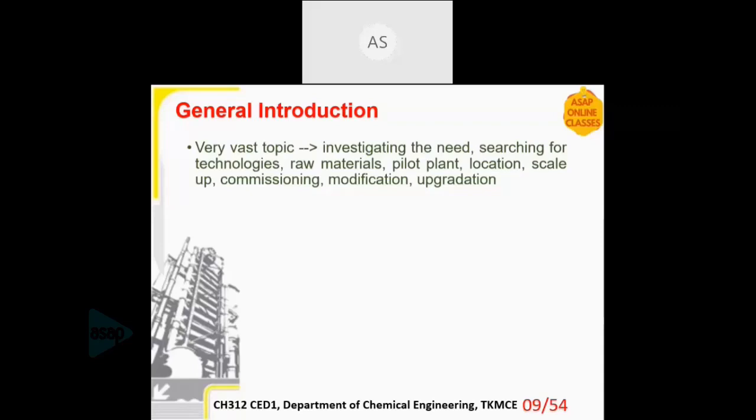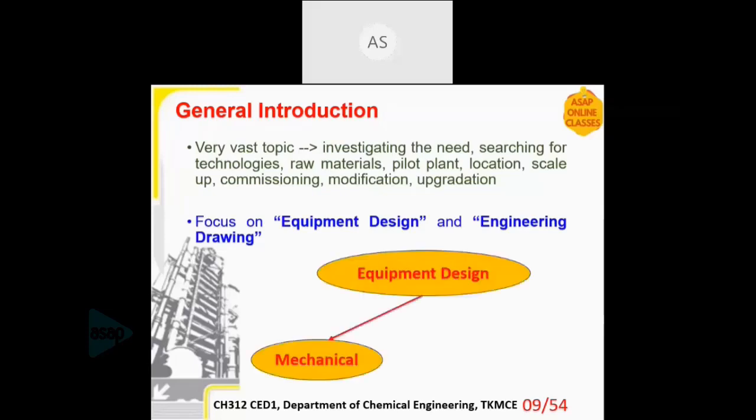But for our course, we'll be focusing on two aspects. First one is the equipment design part. Second one is the engineering drawing part. In equipment design, we have two sections. One is the mechanical design and the other section is called the process design. In mechanical design, you will be studying certain mechanical aspects of the process equipment which we use. In process design, we'll study the thermal design where we do comprehensive heat and mass balances, etc.